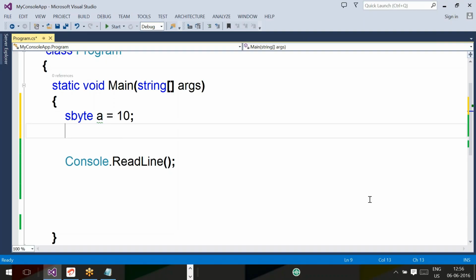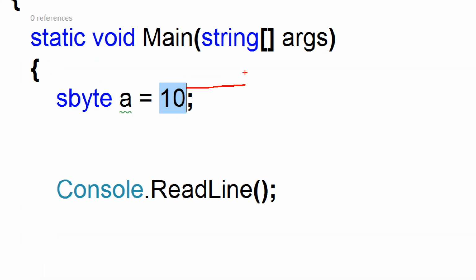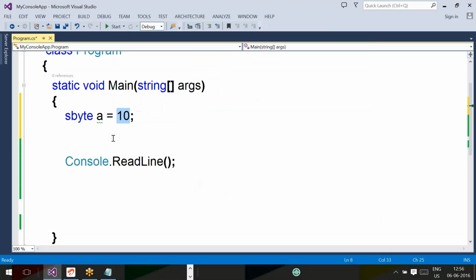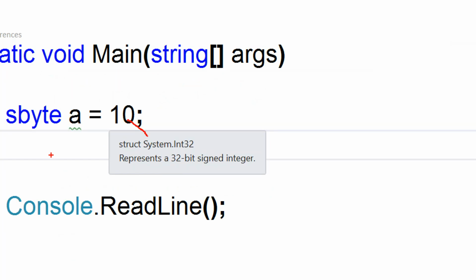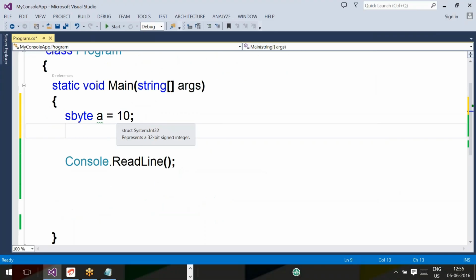We just now discussed that by default every number is considered as int. Typecasting from int to sbyte. Because the type of 10 is what, guys? Just now we discussed, integer. Try to concentrate, all of you. The 10 type is a default integer, but the type of A is sbyte. So RHS type is integer, LHS type is sbyte. Same type or different type? Different type.